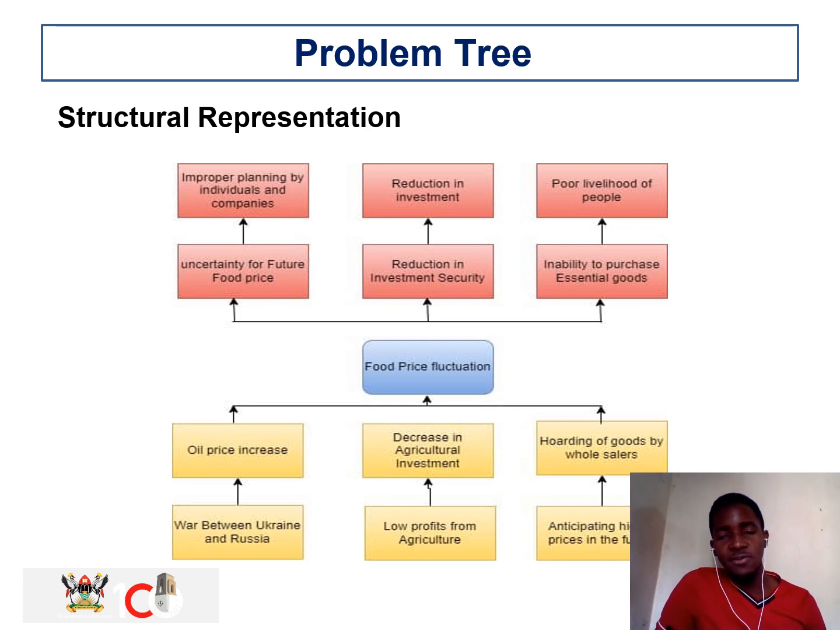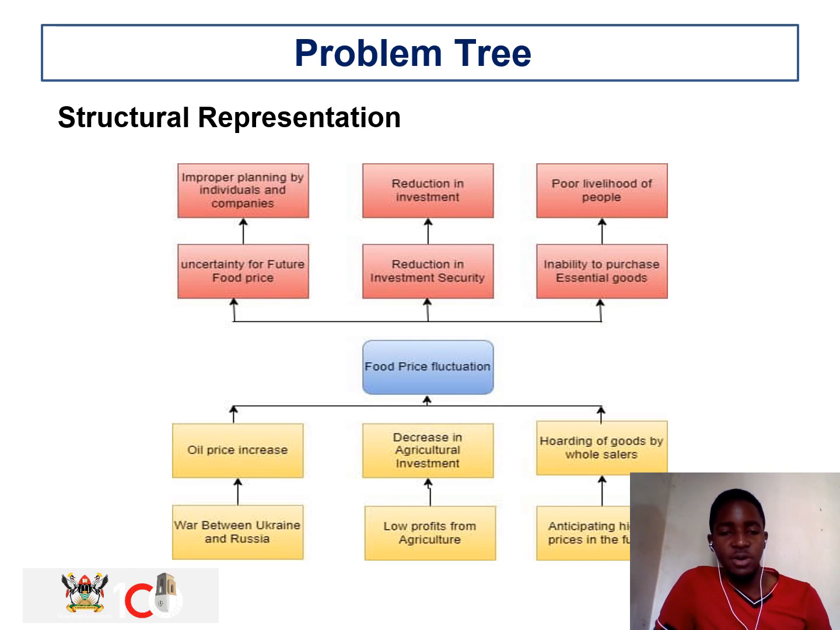Another one is anticipating prices in the future. These wholesalers may anticipate that there may be a rise in the future based on a number of factors. It may be propaganda, it may be when they say that there is going to be another lockdown, or political reasons. This may cause wholesalers to hold goods and refuse to sell them, expecting higher prices. That affects the prices of food commodities in the market, which will make them increase.